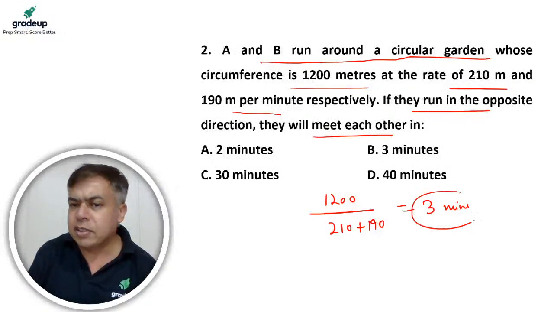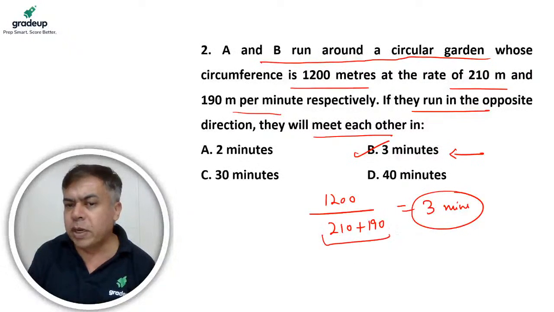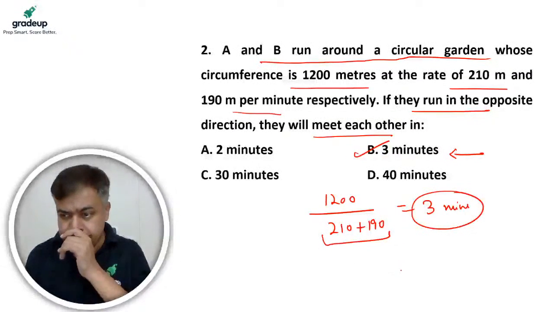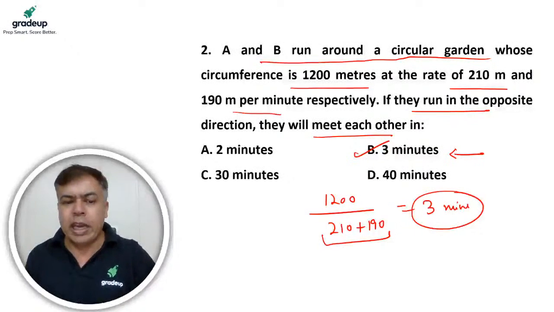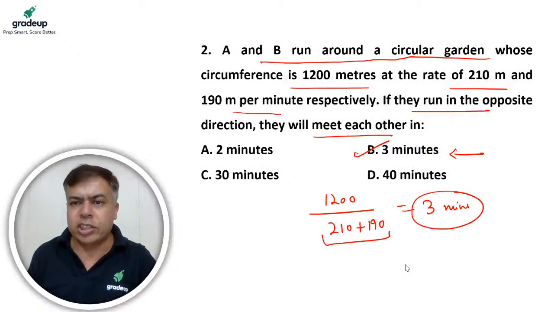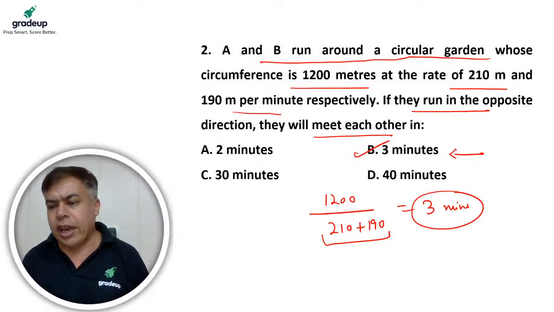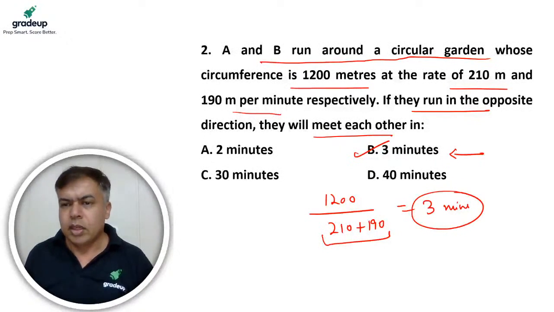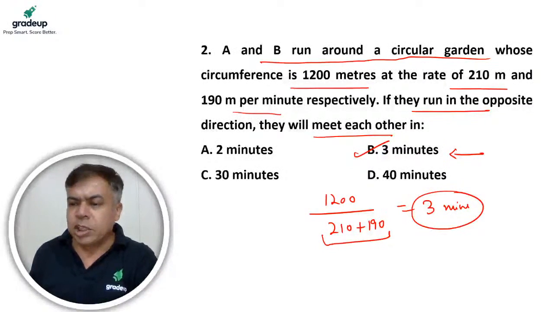Very simple. In the opposite direction, relative speed will be A plus B. Yes, B is the correct answer. Good. So let's move to the next one.